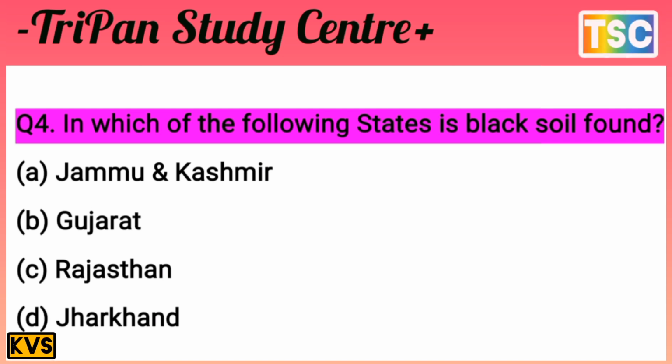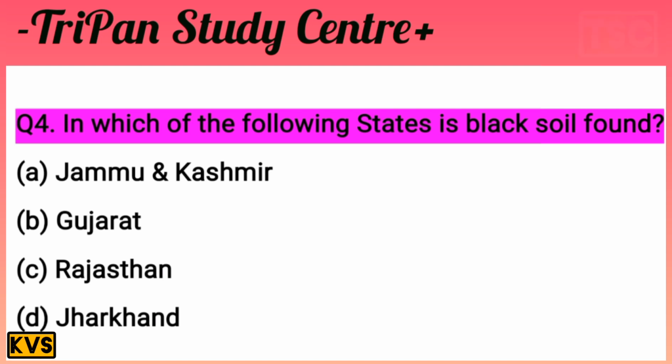But Gujarat is the most important black soil area, because in some parts of Gujarat there is Bhuj, but in most of the area black soil is found. That's the important answer to this question.